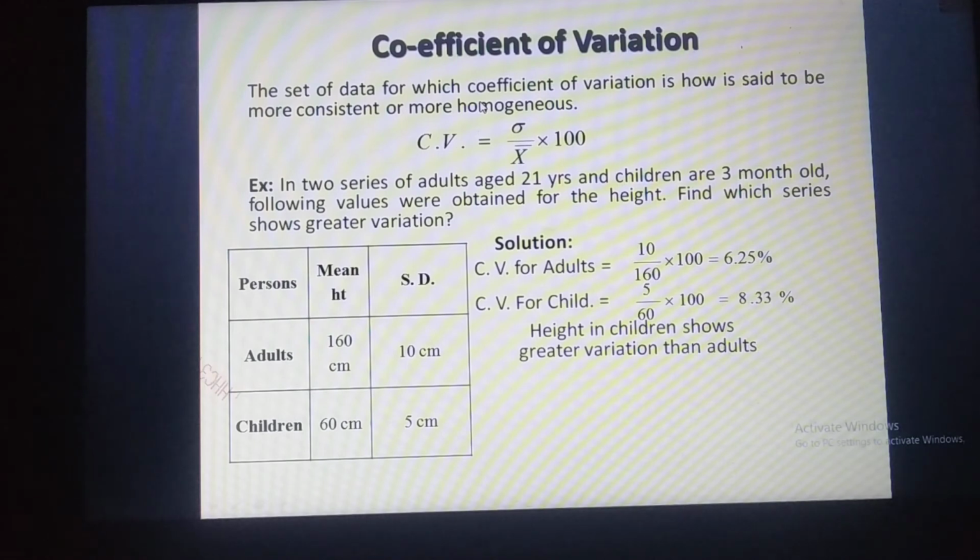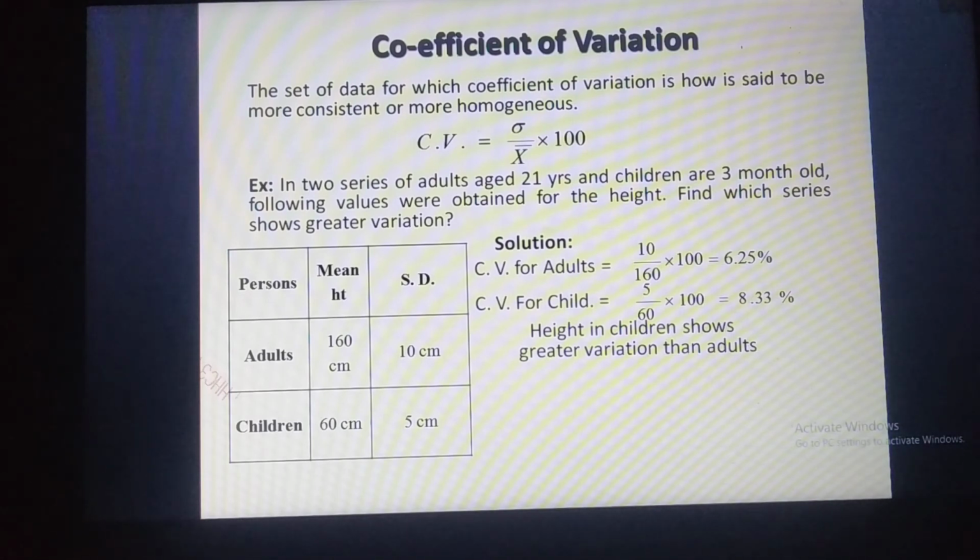Coefficient of variation. The set of data for which the coefficient of variation is lower is said to be more consistent or more homogeneous. Coefficient of variation equals standard deviation divided by mean into 100, or sigma divided by x bar into 100.